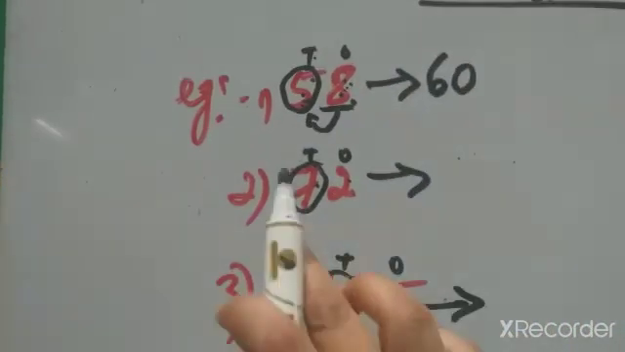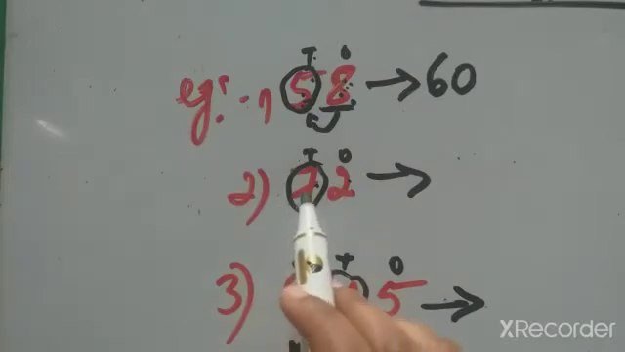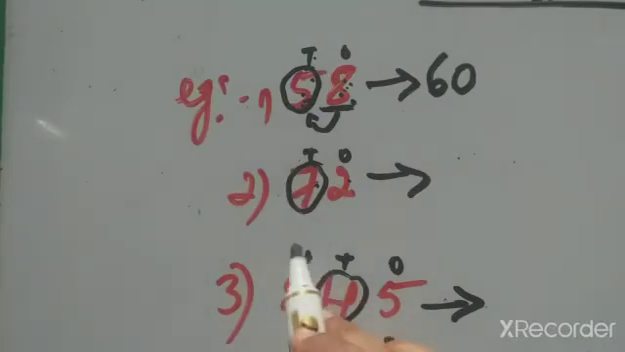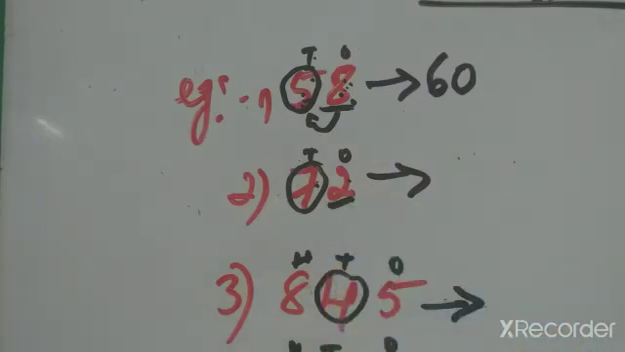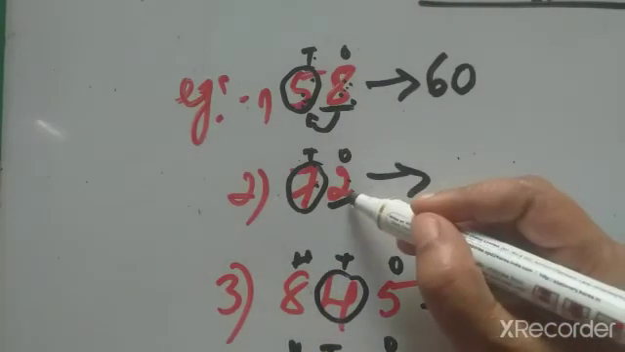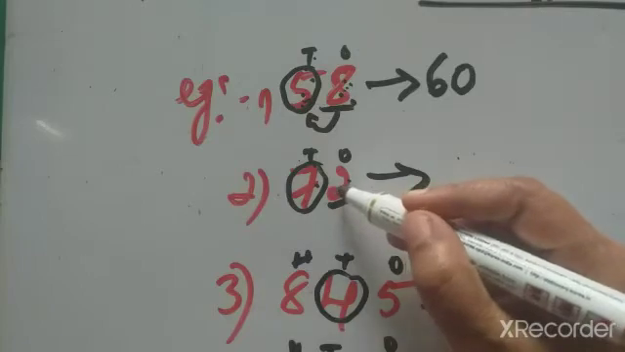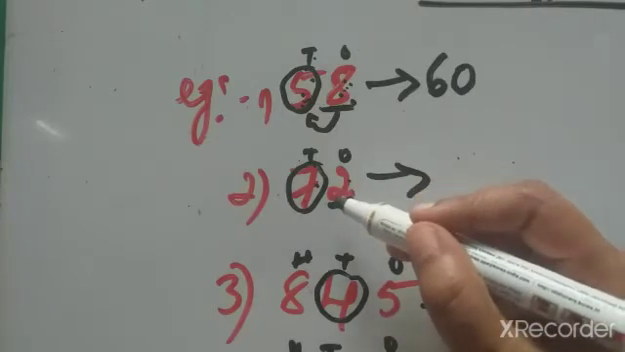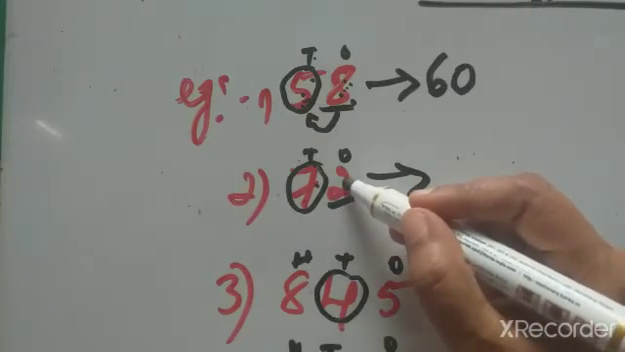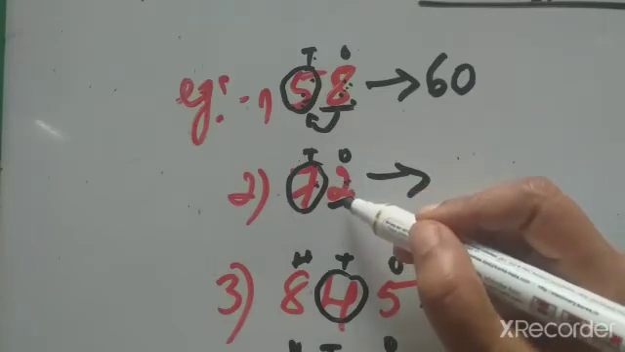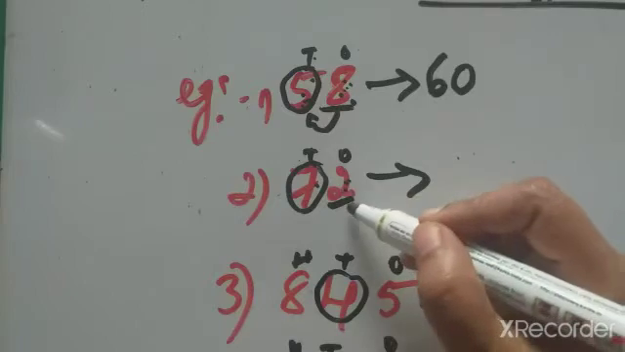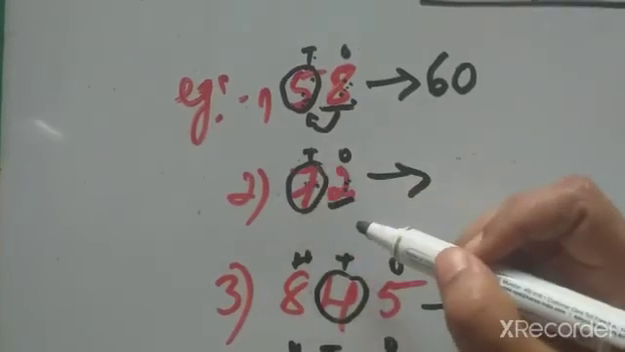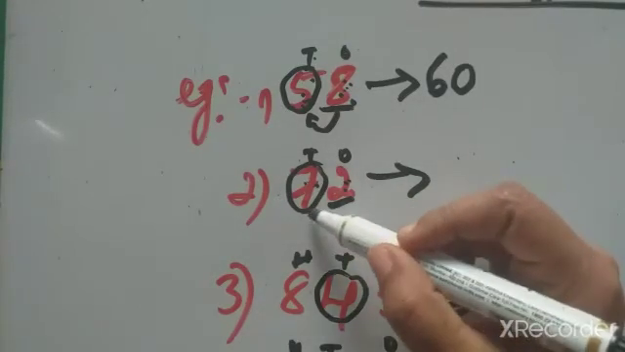Now 72. In the tens place we have to round off, so we check our neighbor next door. Who is there? 2. Depending upon the next number only, we are rounding the numbers. Is 2 greater than 5 or less than 5? 2 is less than 5. Then this number will remain the same. No need to give 1 here.